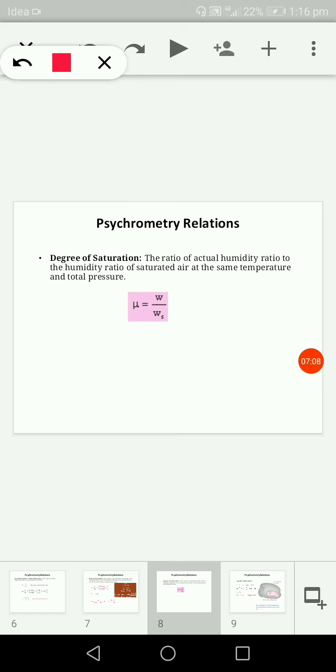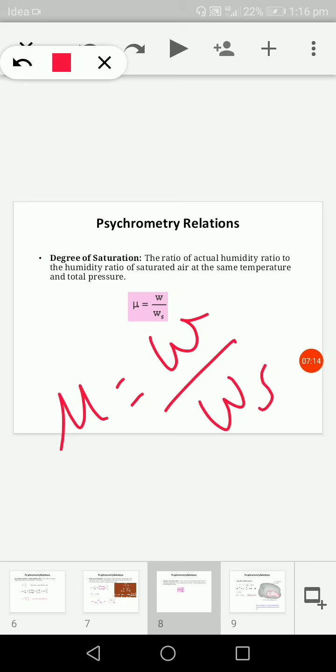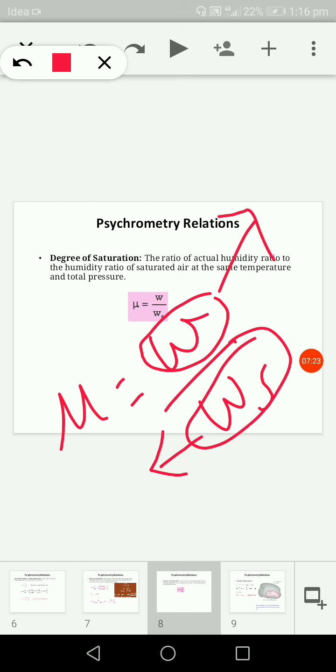It is indicated by mu, which is omega to omega s, the actual humidity ratio to the humidity ratio at the saturated condition if the temperature and pressure of air remain constant. This gives a value of mu which is generally always less than 1.